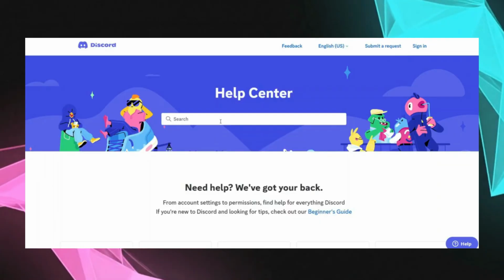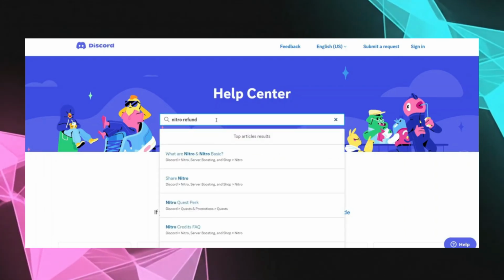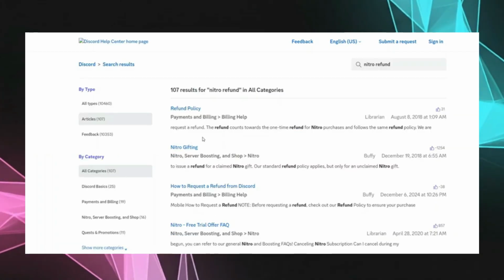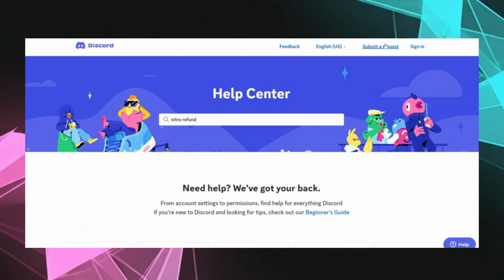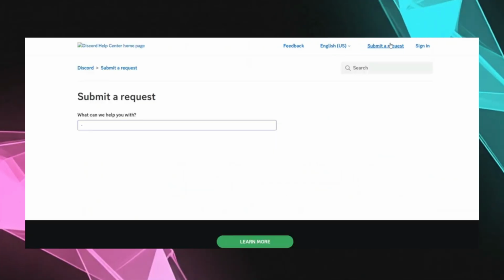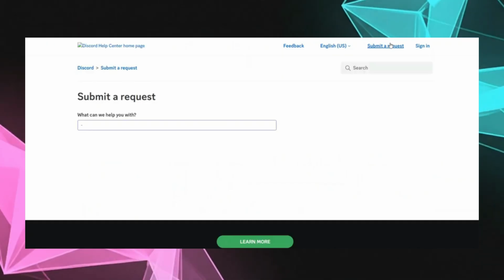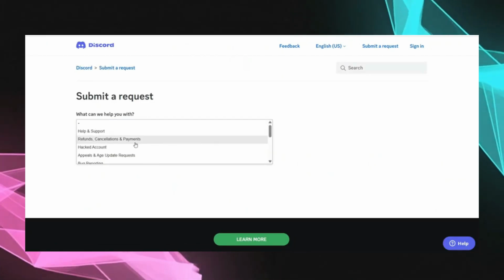To start, you need to be logged into the same Discord account used for the purchase and then reach out directly to Discord's official support through their help center, since refunds are not automated. Providing accurate transaction details such as payment information helps speed things up. After submitting a request, responses typically arrive by email, and processing can take several business days before funds return to